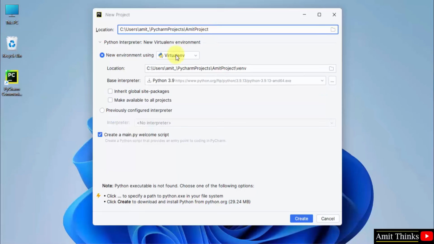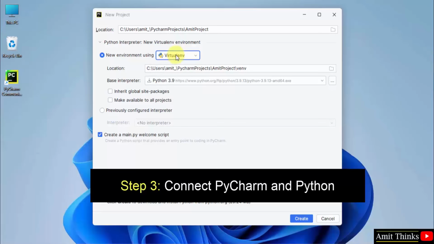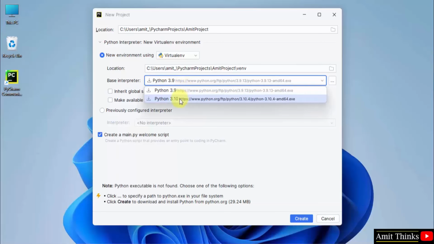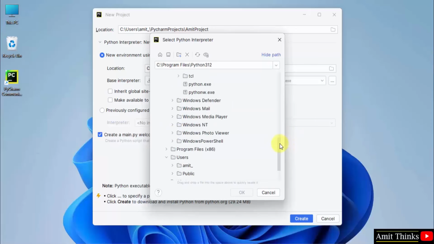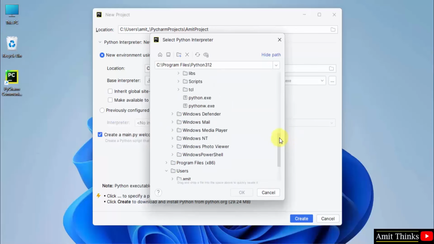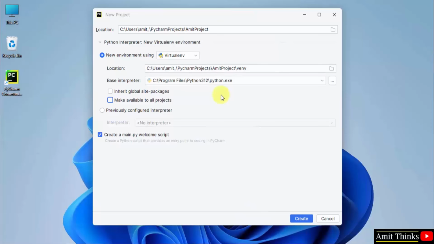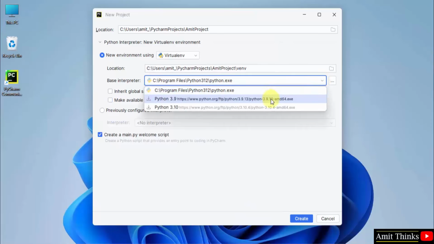Okay. Now you need to set the environment. It will go for the virtual environment, a new environment, which is fine. The base interpreter you need to set, it is only showing Python 3.9 and 3.10. Click on the three dots. Program files wherein we installed Python 3.12. Click on it. Select python.exe and click OK. Here it is. We have set Python 3.12 now. We have connected our Python with PyCharm. Okay. Remove this because we are creating a sample program. Click create.